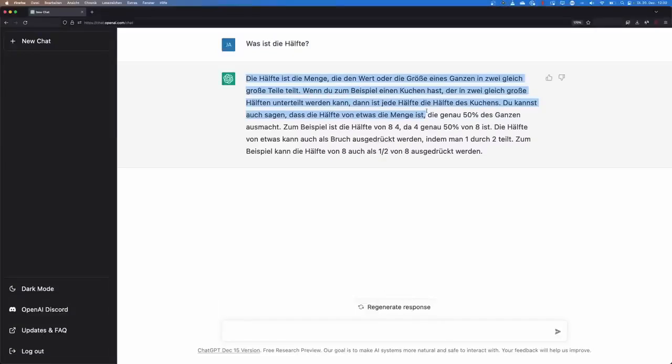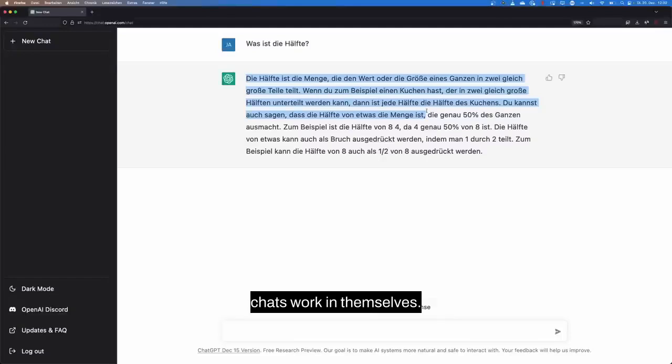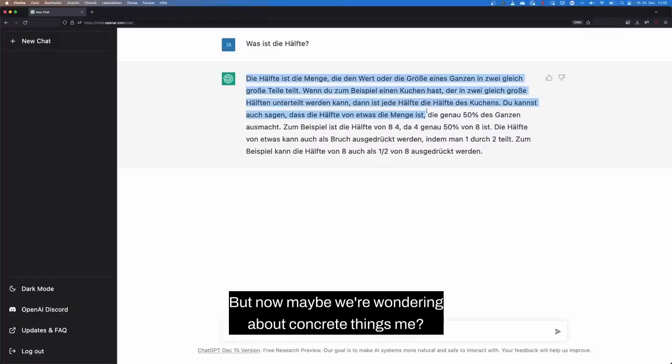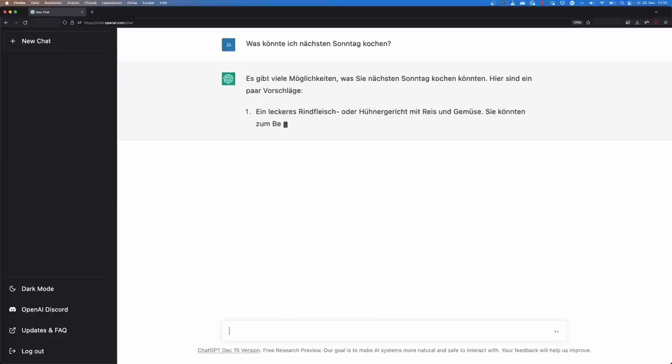useful answer. This is perhaps very generic, and you have now understood how chats work in themselves. But now maybe we're wondering about concrete things. Click on new chat and ask the question, what could I cook next Sunday?